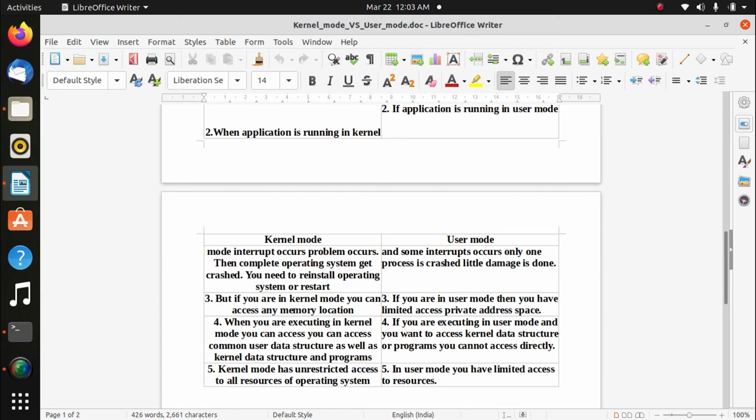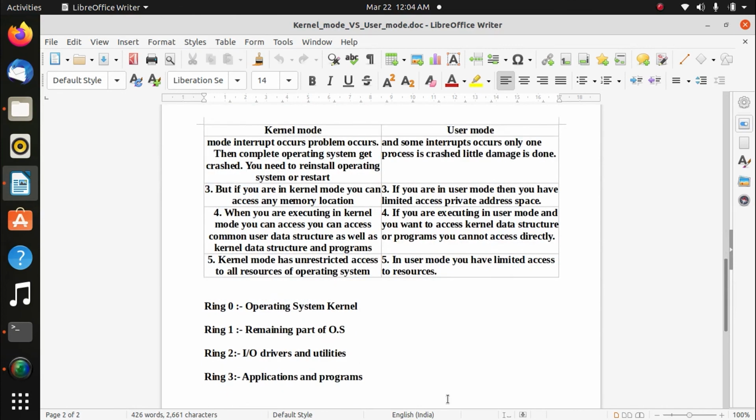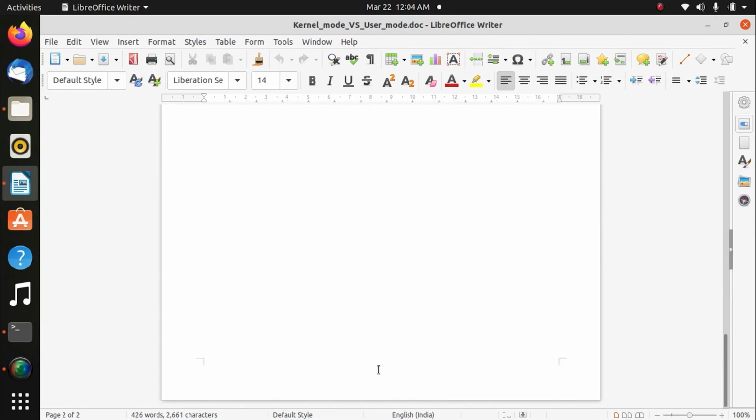So in the same manner, user mode has limited access to the resources. So ring 0 is the operating system kernel, ring 1 is the remaining parts of the OS, ring 2 is IO drivers and utilities, that is part of the kernel. Remember that kernel is a hardware and software program, and ring 3 is applications and programs.